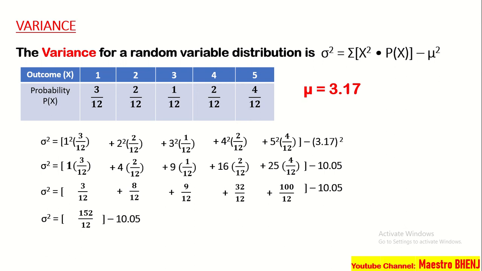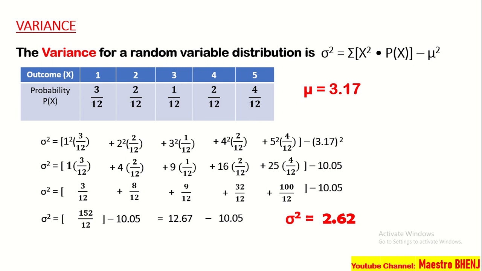Next step, i-divide po natin itong 152 by 12. And that is 12.67. Okay, isubtract naman natin itong minus 10.05. And then we'll be having the variance. So variance is equal to 2.62. Sinubtract lang natin itong 12.67 minus 10.05. So we come up with 2.62.